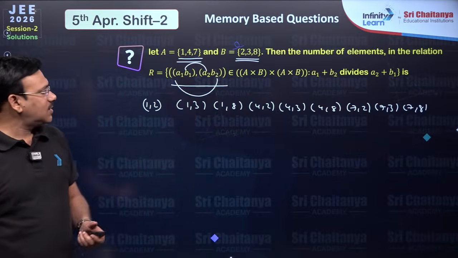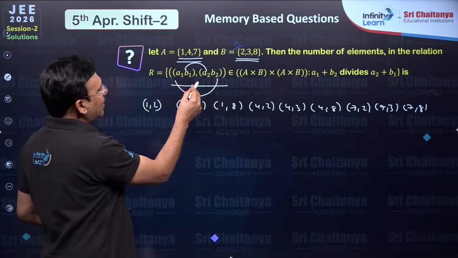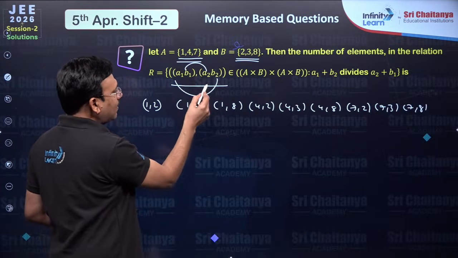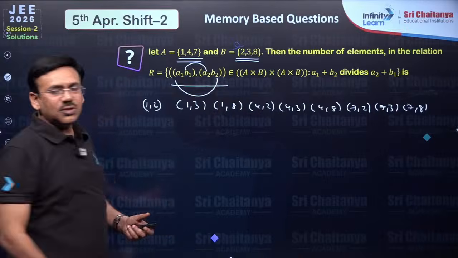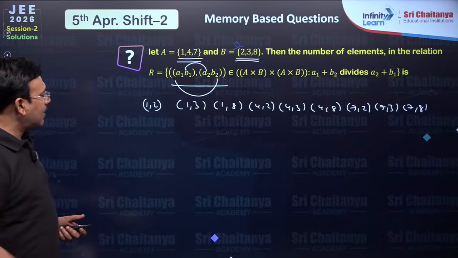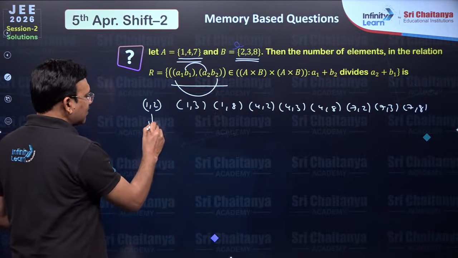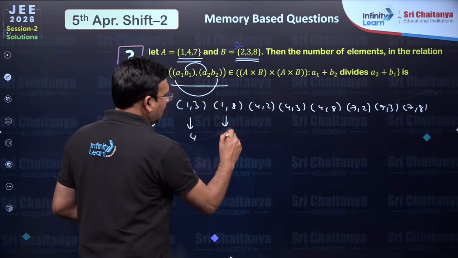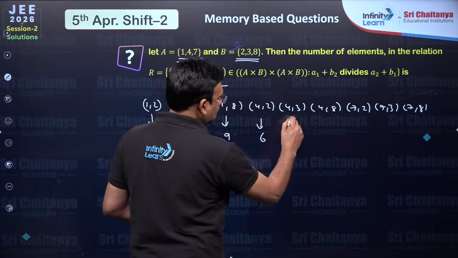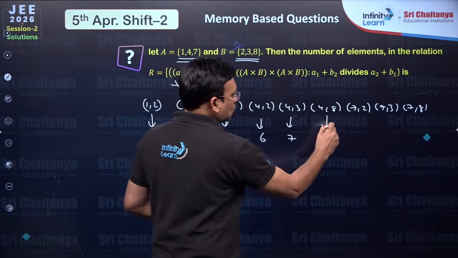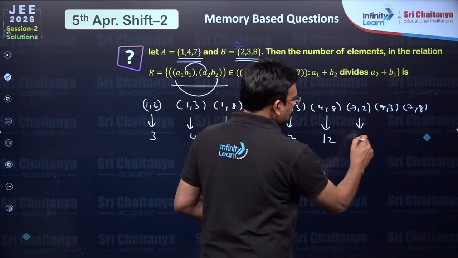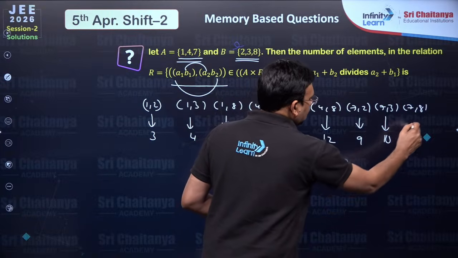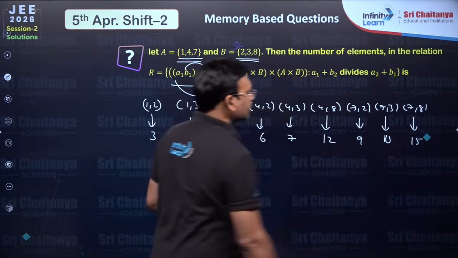Please observe that A1, A2 must belong to {1,4,7}, B1, B2 must belong to {2,3,8} itself. Now you just see the sums. Here the sum is 3, here it is 4, this is 9, this is 6, this is 7, this is 12, this is 9, this is 10, and this is going to be 15.